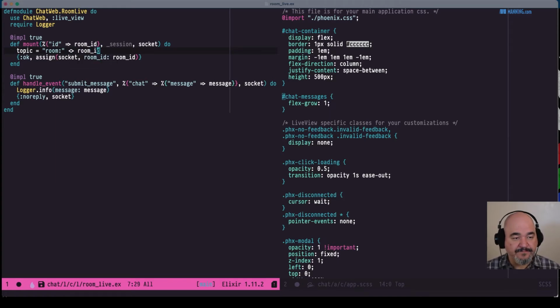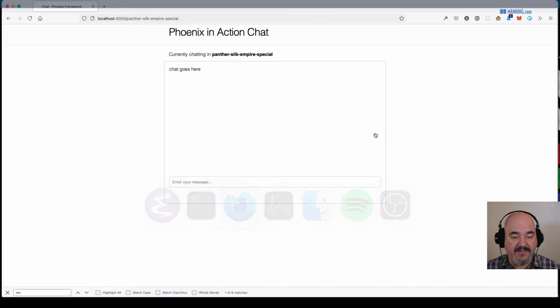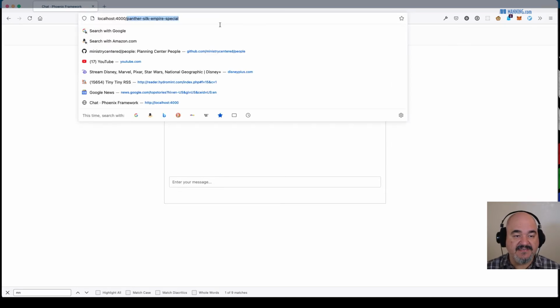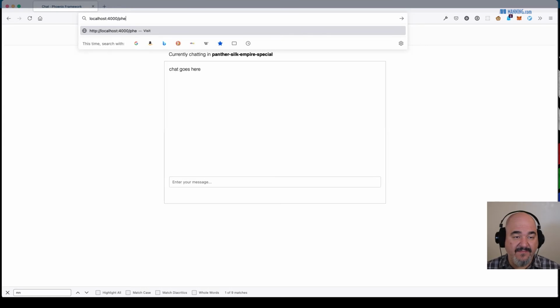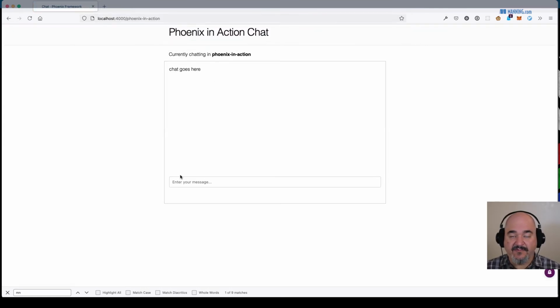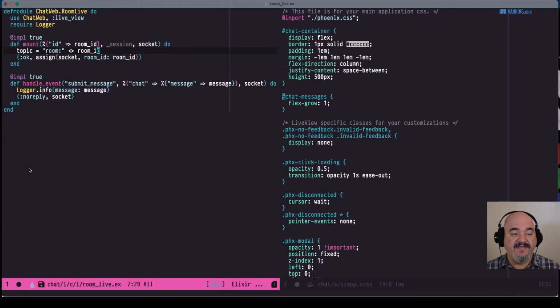So in this case, our topic would be room: Panther Silk Empire Special. Let's change this. Since again, remember, we can put anything in here as the ID. So if I put in just Phoenix in action, now we have a chat room dynamically created for us called Phoenix in action. So the topic would be named room: Phoenix in action. So let's do that. That's going to be our room ID.